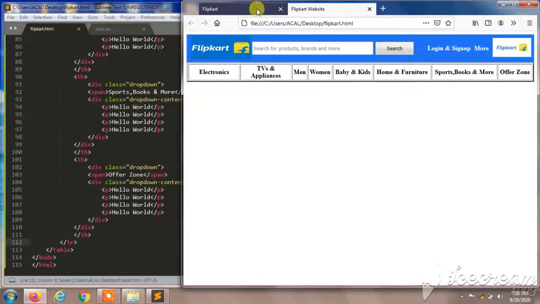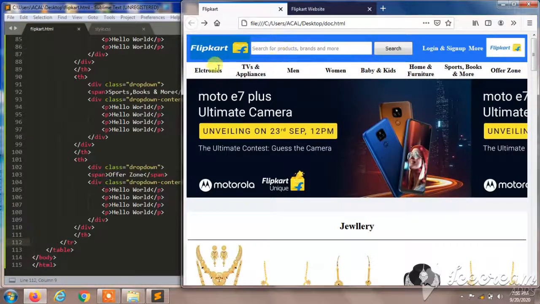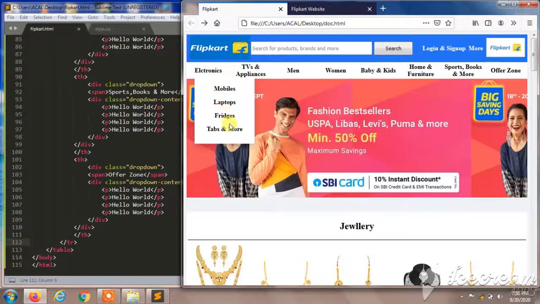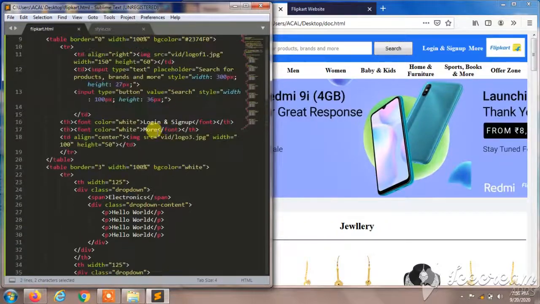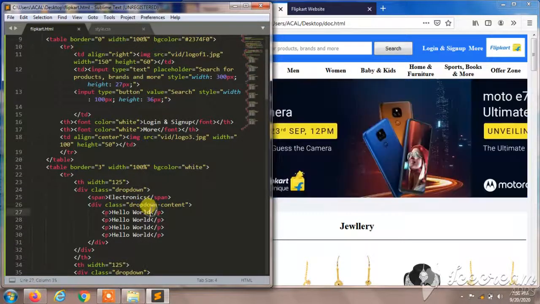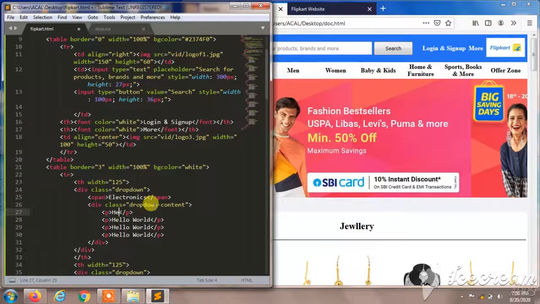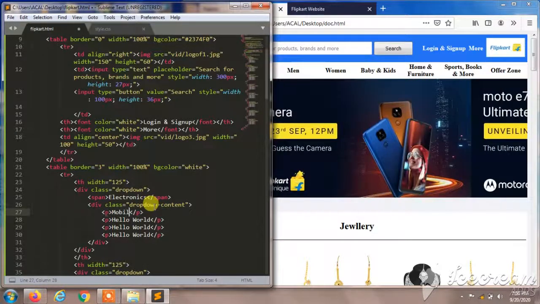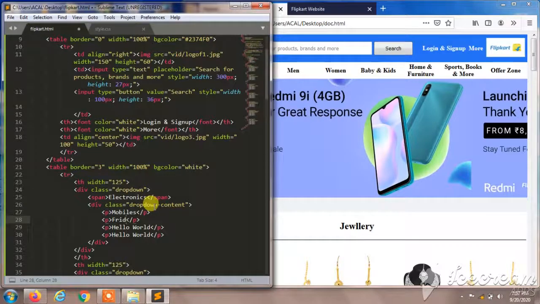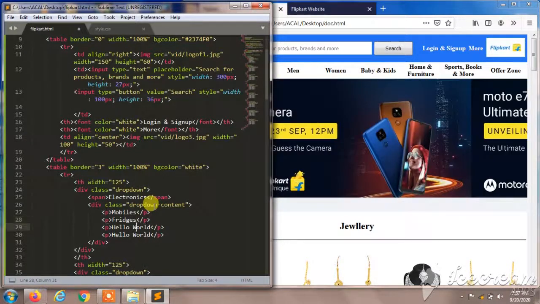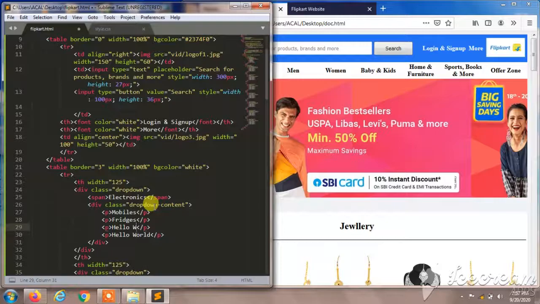I'll save this. So you can watch here, I gave a previous web page with a good structure. It's better to give width in each code, so that it gives a little better appearance, and this will be mobiles, and this will be laptops, fridges,